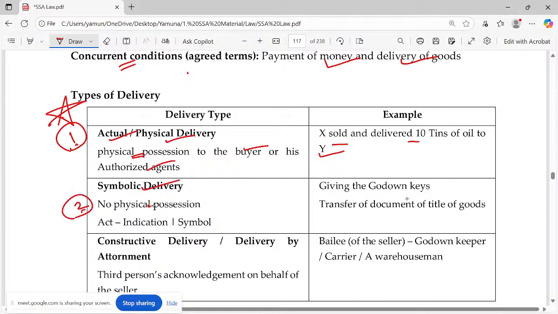Symbolic delivery is no physical possession. It's just an act of indication or just a symbol only. Probably giving the godown keys or transferring the document of title of goods.